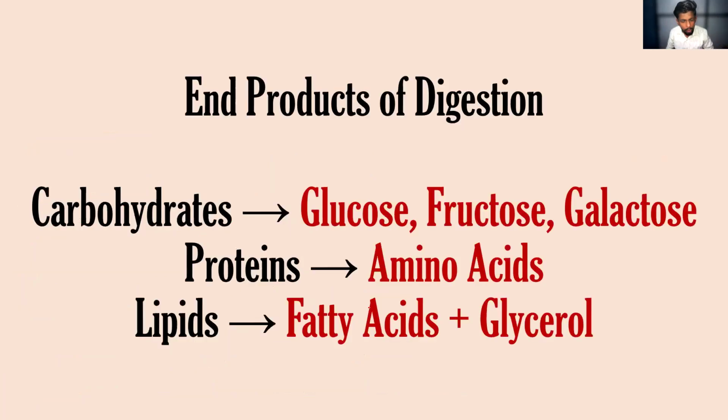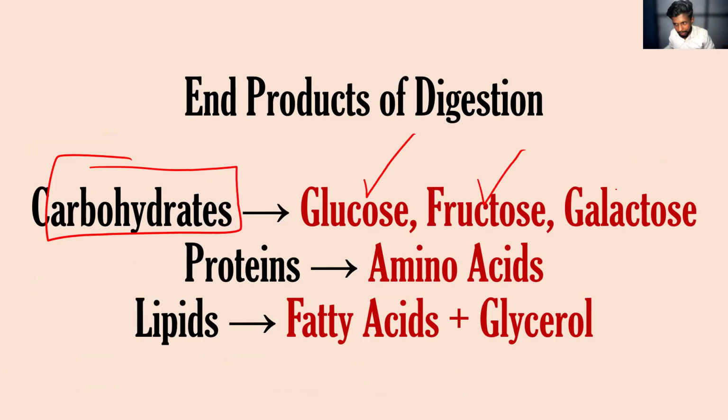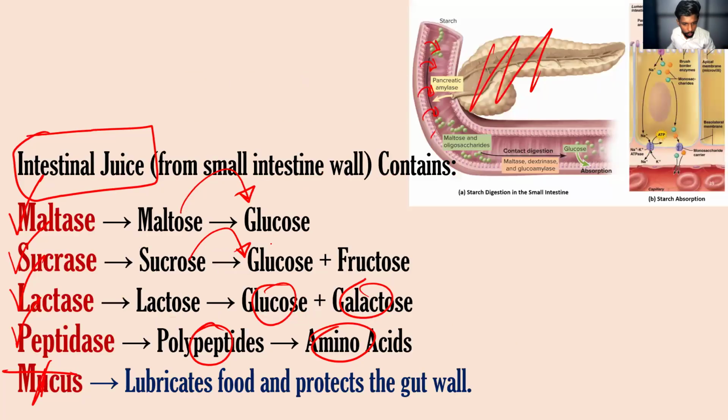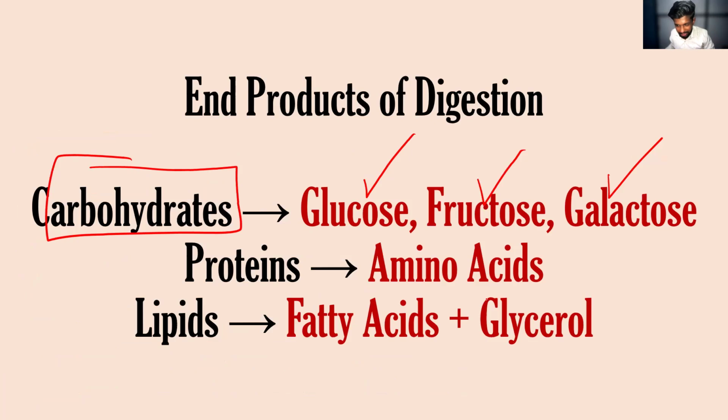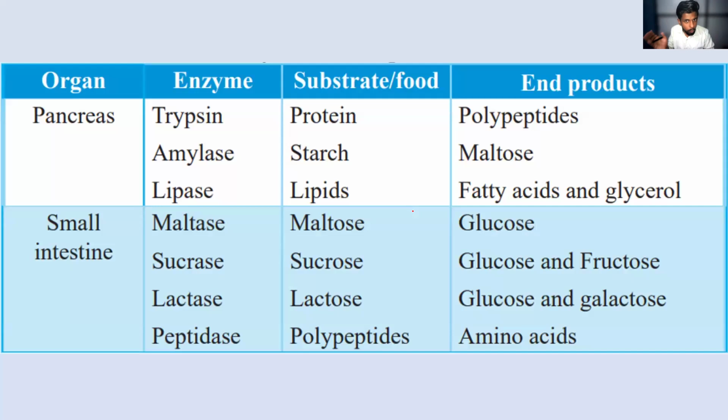Okay, now you may have got the idea. All the carbohydrates have been converted into glucose, fructose, and galactose. All the protein has been converted into amino acids. And in the TAL, in the pancreas, you may remember that one, the lipids have been converted into fatty acid and glycerol. So all the food, all the main complex organic compounds have been converted into simple organic compounds.